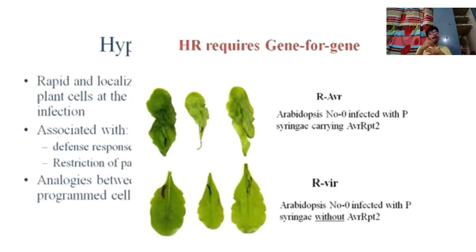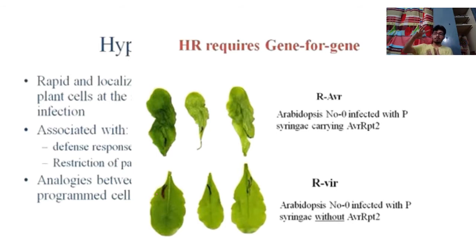For that, the Avr protein will be synthesized in that particular microorganism. Suppose this is a bacterium, so the bacterium will produce the Avr protein and your host plant will produce R. If R and Avr fit each other, then the plant will become resistant to that particular disease.